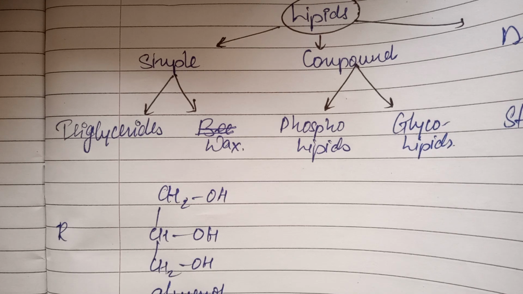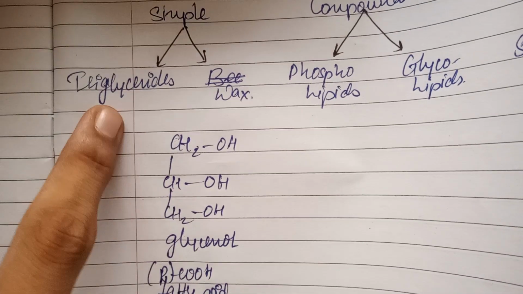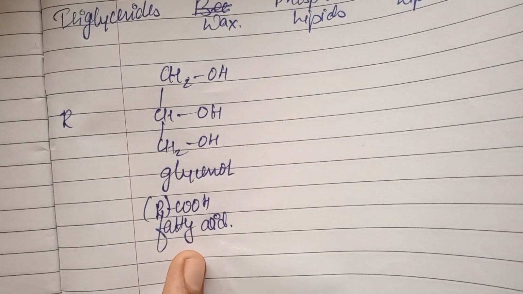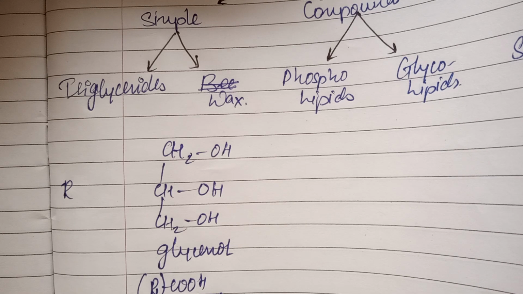Basically triglycerides have this restriction, as they are composed of only and only long chain fatty acids, and the alcohol which is used is glycerol. This is glycerol, and the fatty acids used are long chain fatty acids. So here we get triglycerides. Triglycerides means tri means 3, glycerides means esters of glycerol and the fatty acids. So we got triglycerides. But in wax we use long chain fatty acids.